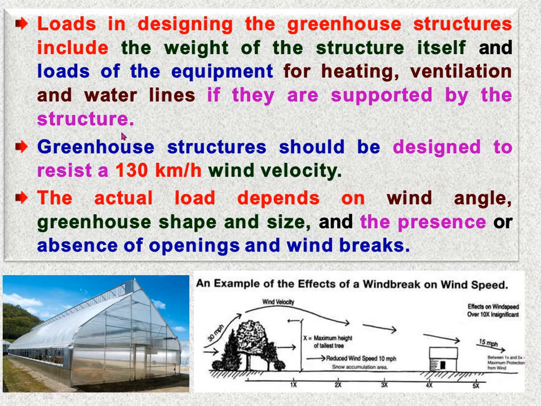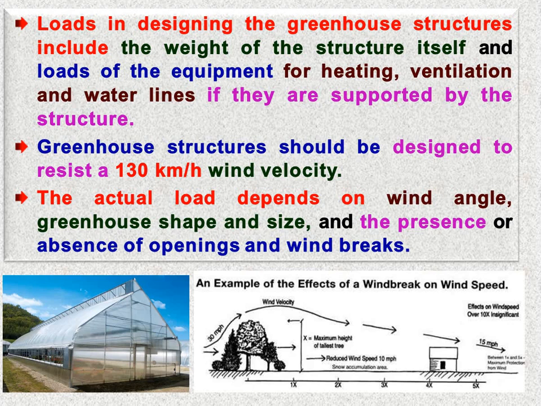Means if the equipment for heating or ventilation or irrigating the crops, or water lines are supported by the structure, then all this load borne by the structure must be taken into account for designing the structure.